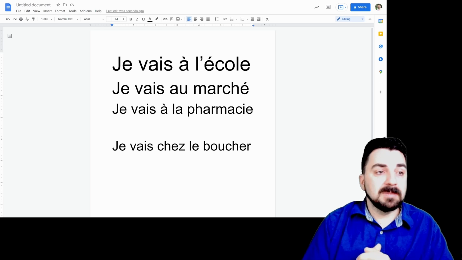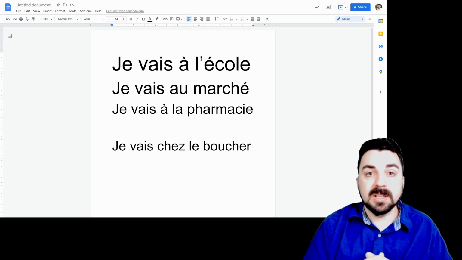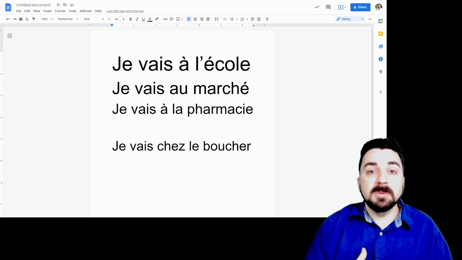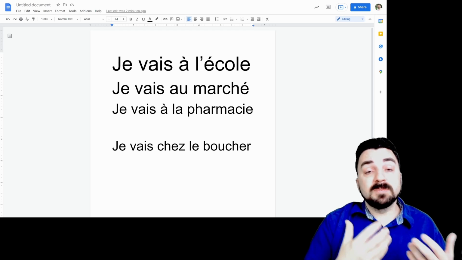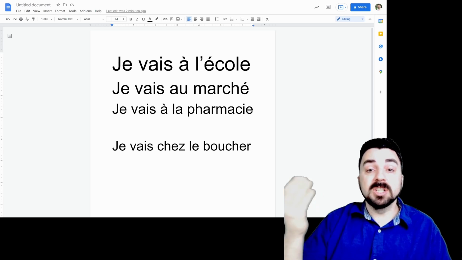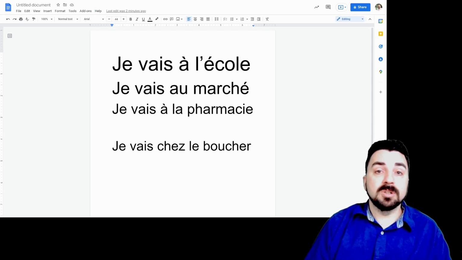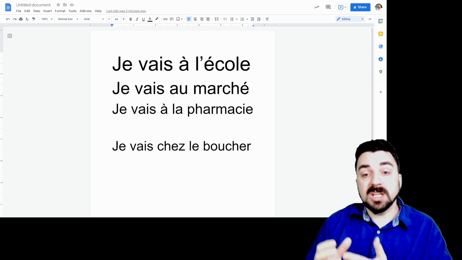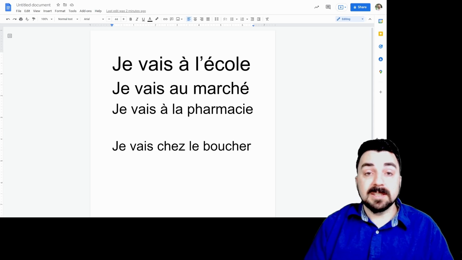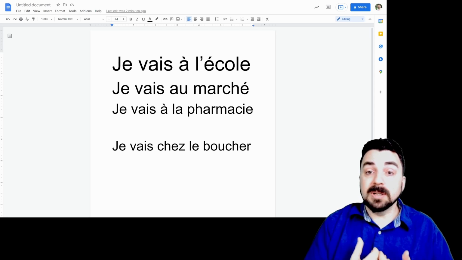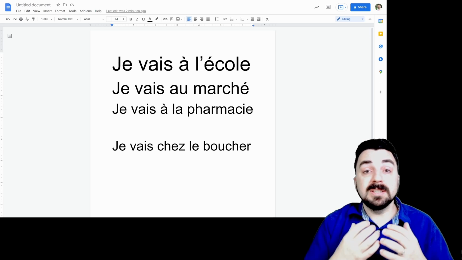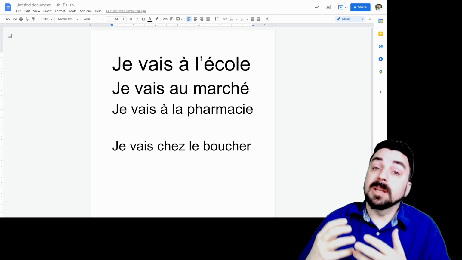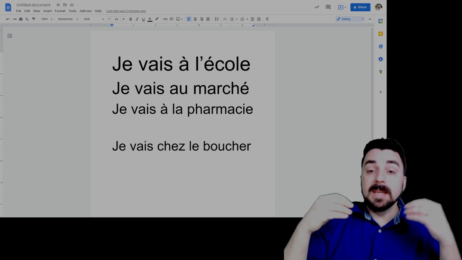It does happen sometimes that doctors still have their house and they officiate from their house. It's a little bit more rare nowadays, but it does still happen. But this is when you're going to say chez. Je vais à l'école, je vais au marché, je vais à la pharmacie, je vais chez le boucher. So again, this is the verb aller, and you are going to be able to use it with a preposition on every single piece of where you're going to go in the present tense.